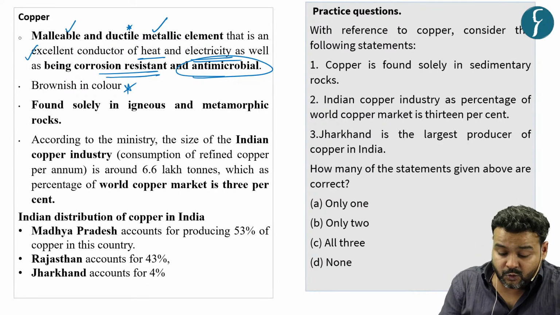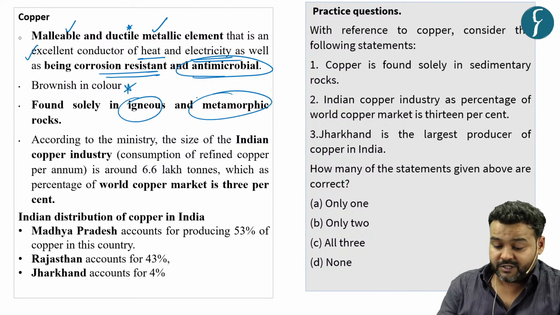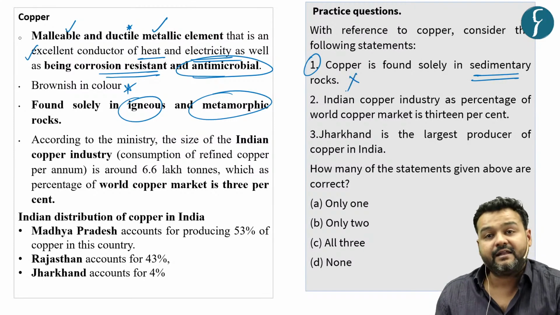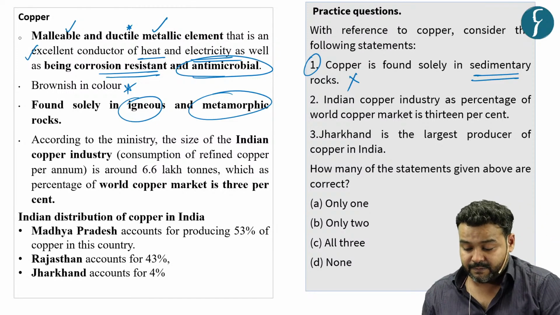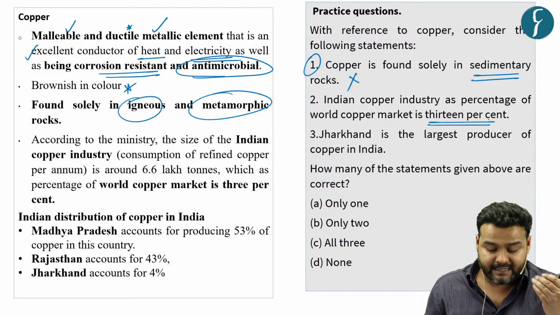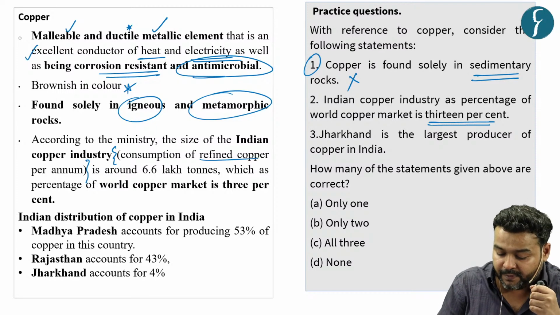It is found solely in igneous and metamorphic rock. So statement 1 here, solely in sedimentary rock, is incorrect. Fine. The second statement says the Indian copper industry as a percent of the world copper market is 13%. Now this percentage is in terms of consumption of refined copper per annum.